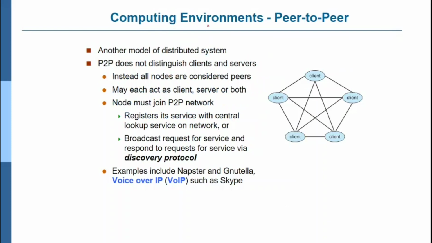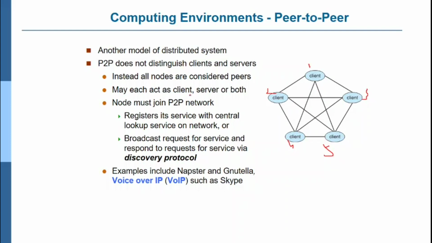Computing environment: peer to peer. Another model of distributed system is P2P, that is peer to peer, which does not distinguish between client and server. Instead, all nodes are considered peers, and all the clients can be connected. You can see the first client, second, third, fourth, and fifth, all five nodes interconnected with each other.